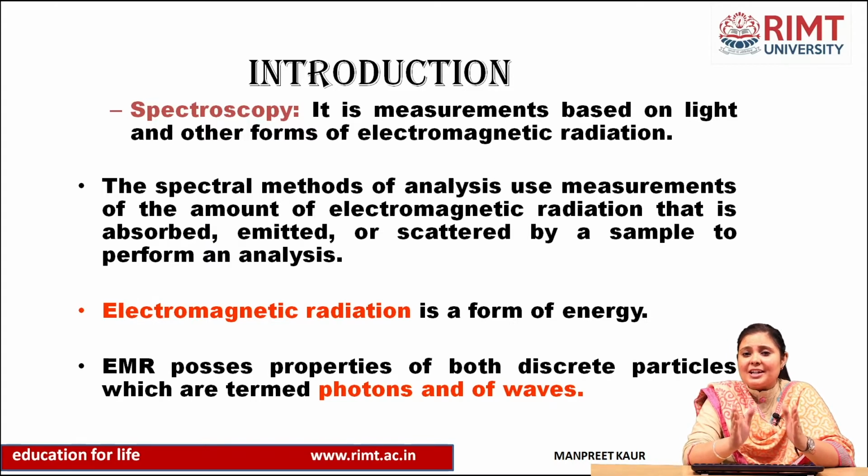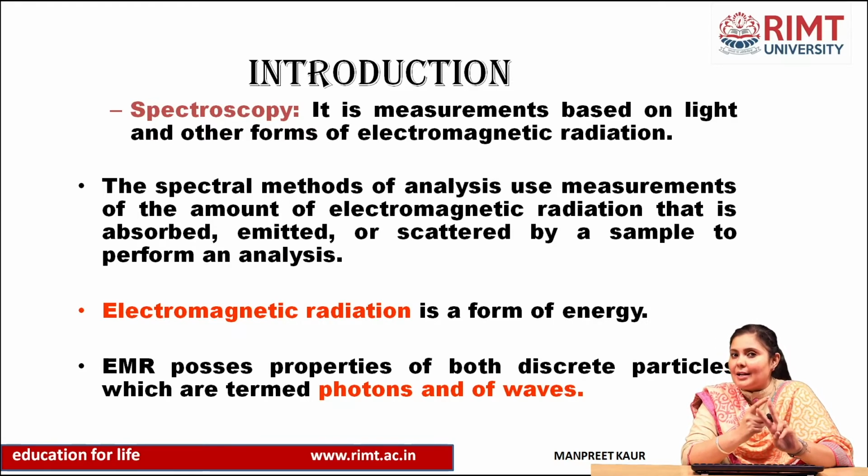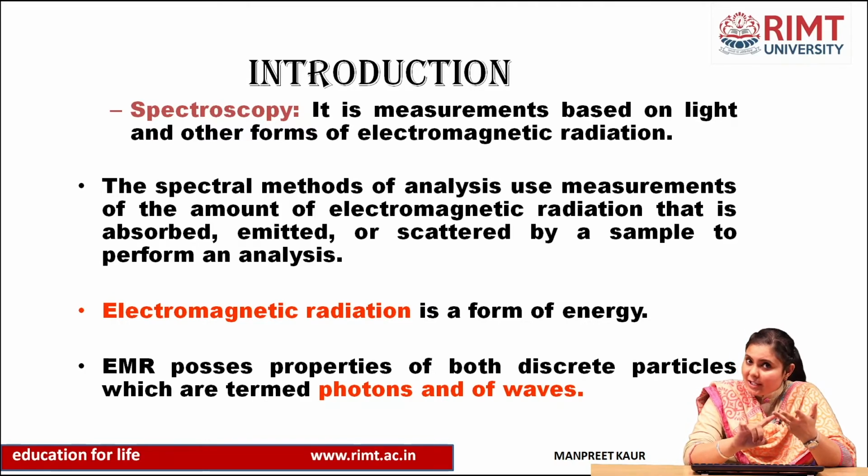Electromagnetic radiation is a form of energy.